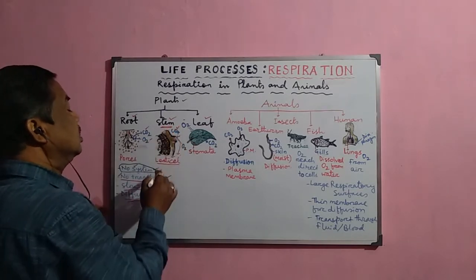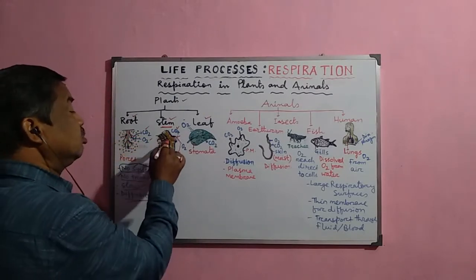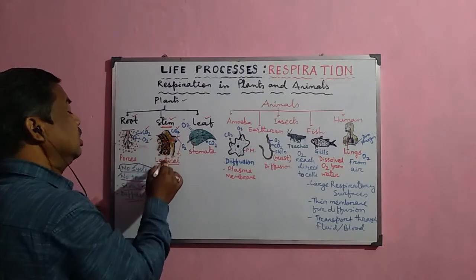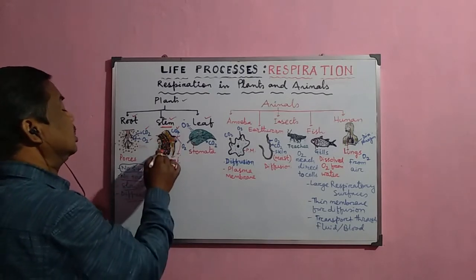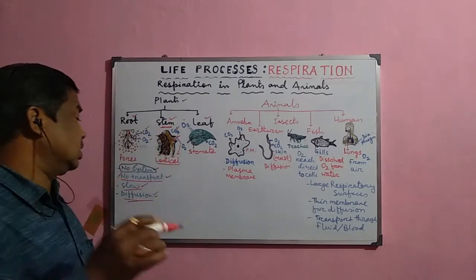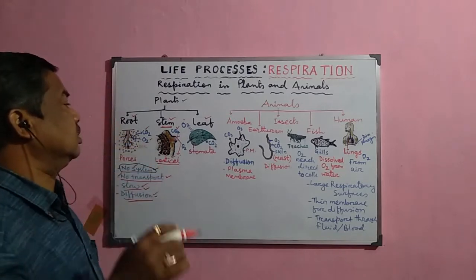When they enter the stem cells, they pass from one cell to another cell. In this way, by the process of diffusion, they reach each and every cell. That is why this process is slower in comparison to animal respiration.